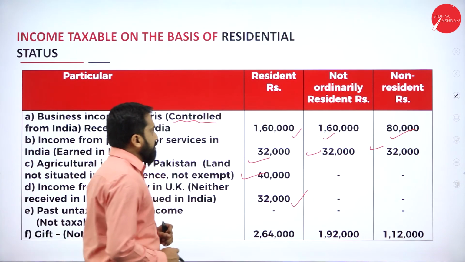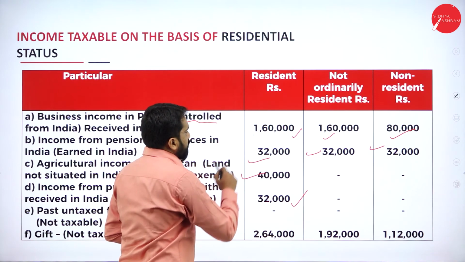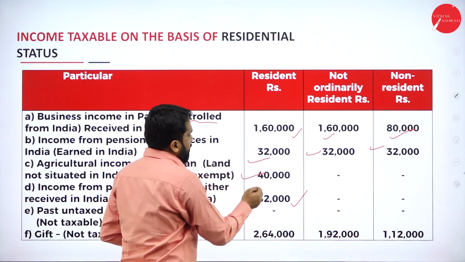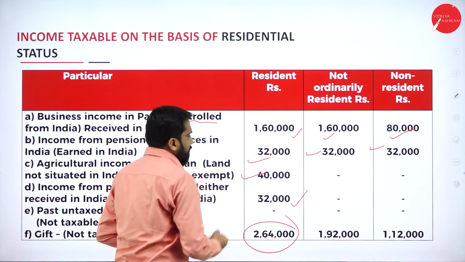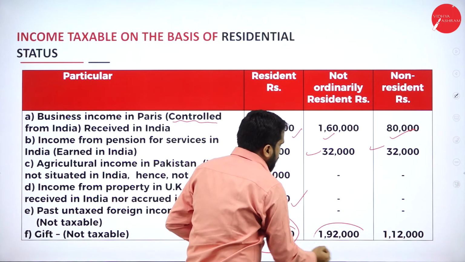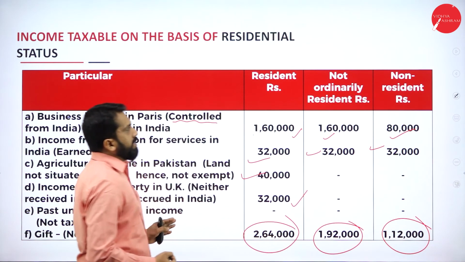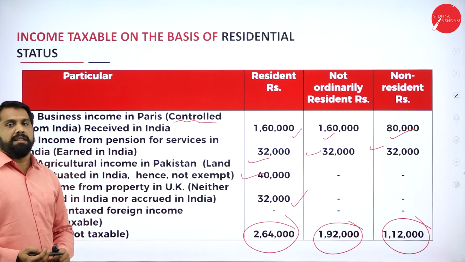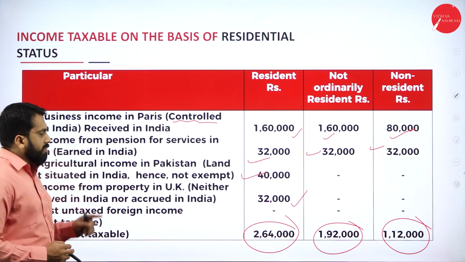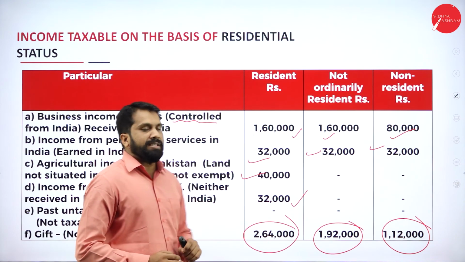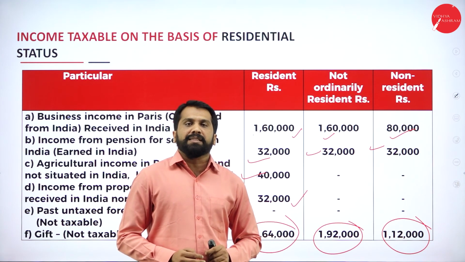Now, add everything. 160 plus 40, 2 lakh, 2 lakh plus 32, 2 lakh 64, 1 lakh 92, 1 lakh 12,000. So these are the details available as per your question. So how much did we get? 2,64,192 as well as 1 lakh 12,000.